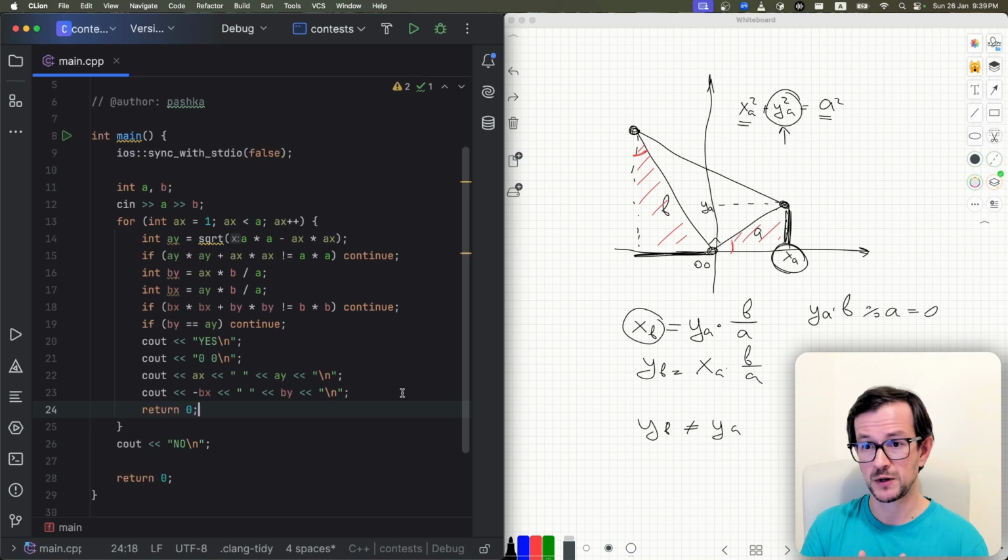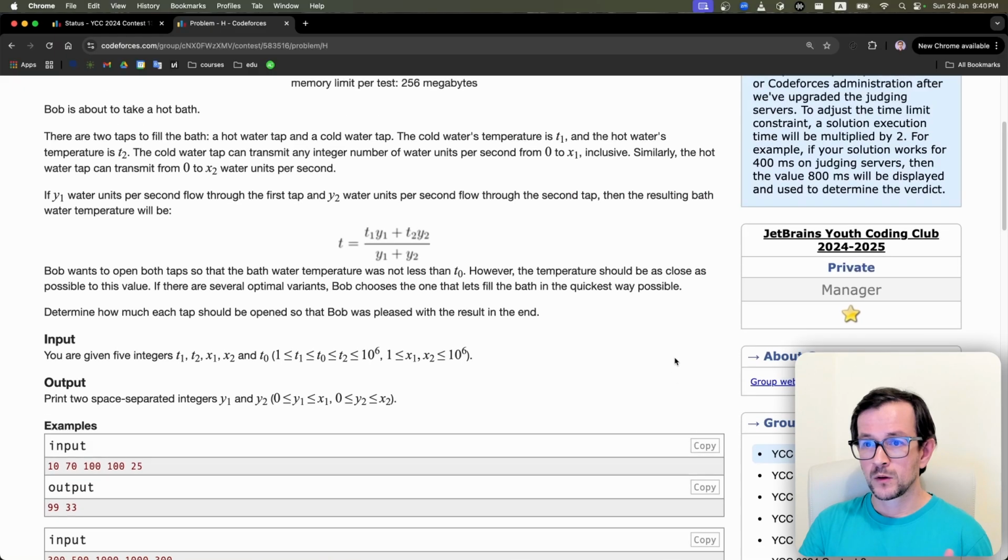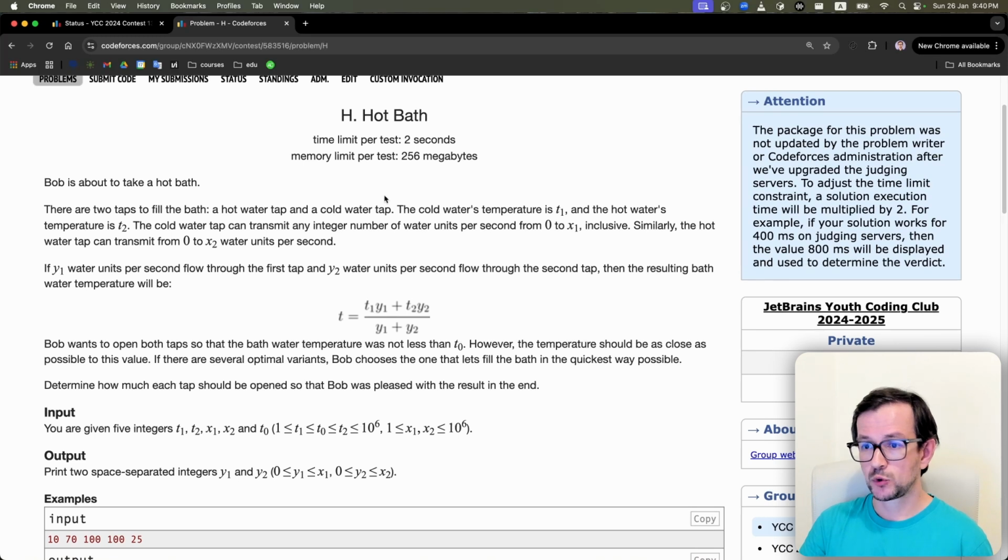You need some experience in geometry, I believe. So if you didn't solve any geometry problems before, that's a good problem to start. Okay, let's go to the last problem. Okay, the last problem. So we have two tabs.